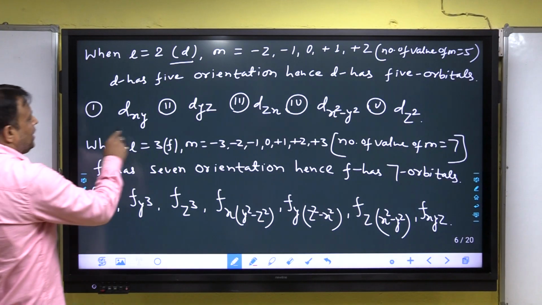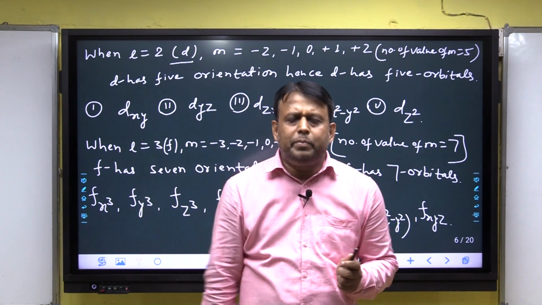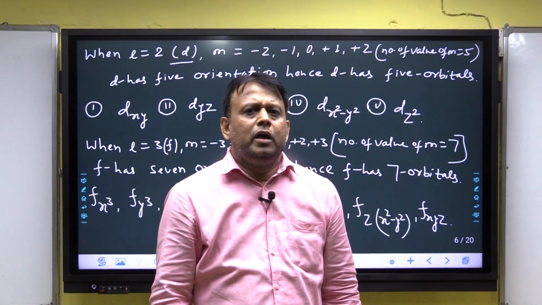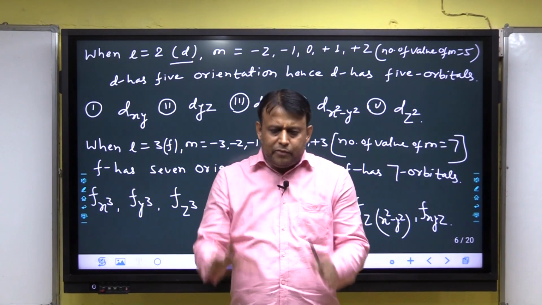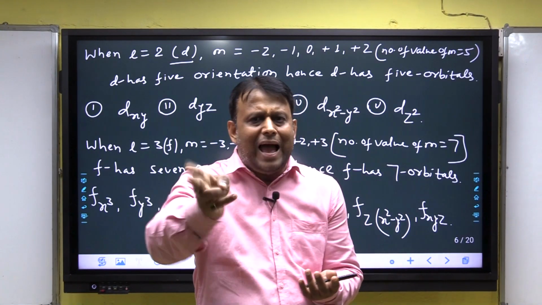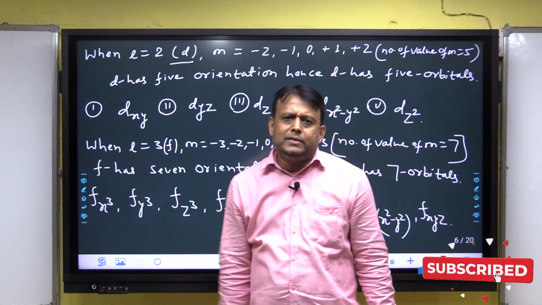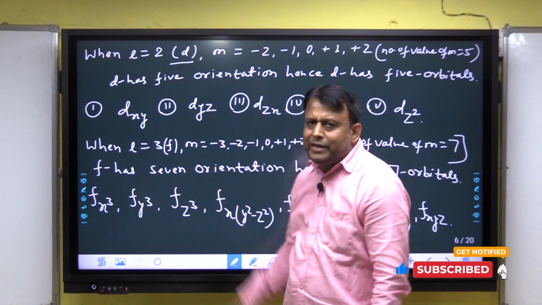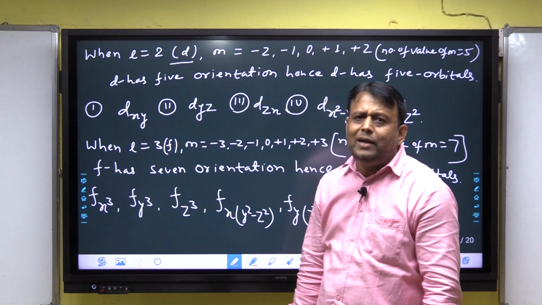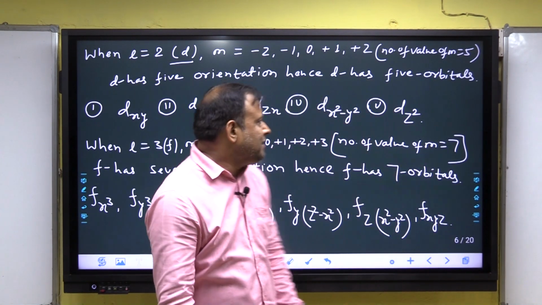The name of the first is dxy, and dxy means, because d has a double dumbbell shape, both dumbbells lie between the x and y axes. Listen, in a 3-dimensional figure, it is very clear. When dxy, both dumbbells lie between the x and y axes. Dyz, both dumbbells, because d means double dumbbell, both dumbbells lie between the y and z axes. Dzx, both dumbbells lie between the z and x axes.